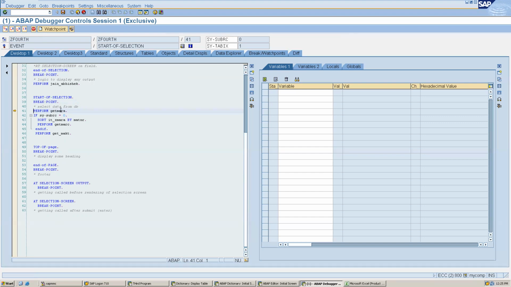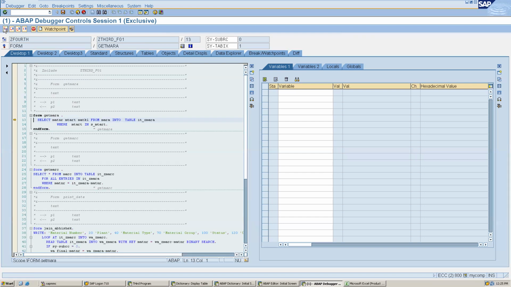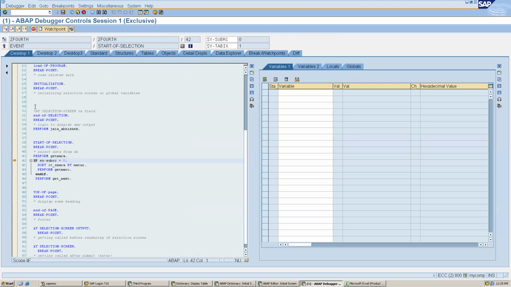If I do not want to get inside this perform, I will do F6. For example, let me do F5. I got inside this, and if I again do F5, it will execute this query. So it has come to end form, and again if I do F5, it has come here.